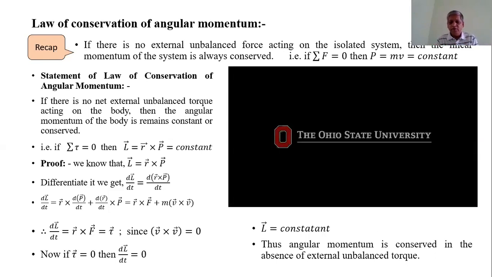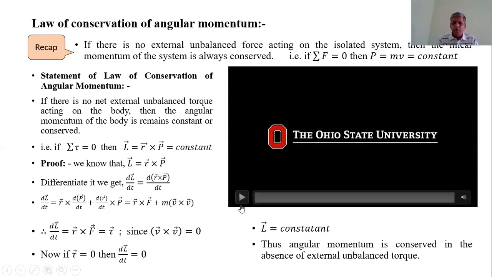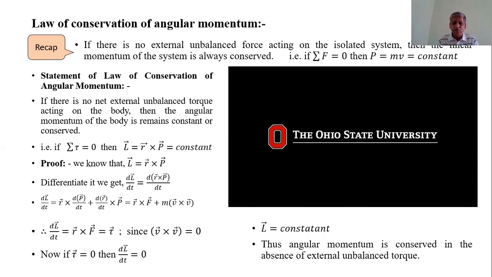From this, we conclude that angular momentum is always conserved. As his arms are outstretched, moment of inertia increases, and at the same time angular velocity decreases.